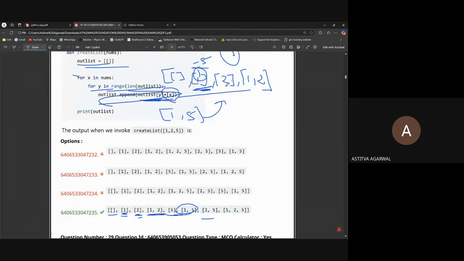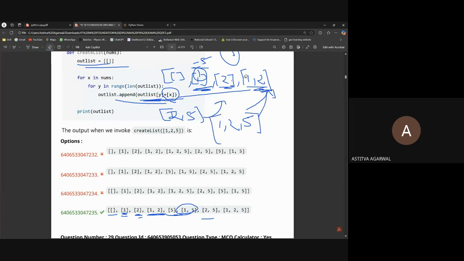Okay, then what is the next? 2 and 5. Okay, 2. So it will add 2 and append in this list. Then what is this? 1 and 2. Okay, so there will be 1 comma 2, then add 5. It's just like appending, adding the list in the append itself. It's like we are drawing a notebook inside a page of a notebook. Okay, 1 comma 2 comma 5, and it will append to the list.